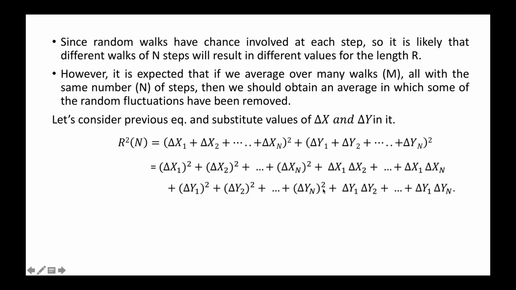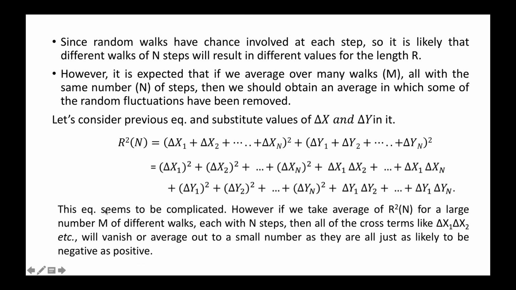Okay, there are other cross terms as well. So delta x1 with x2, x1 with x3, and x1 with xn as well. So in-between terms are also there. Similarly, cross terms for the vertical component. Okay, now this equation seems to be complicated.